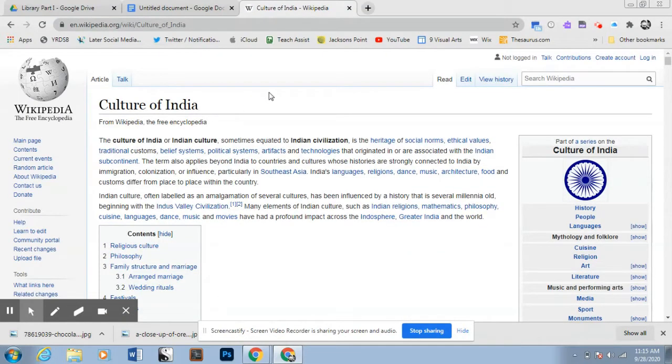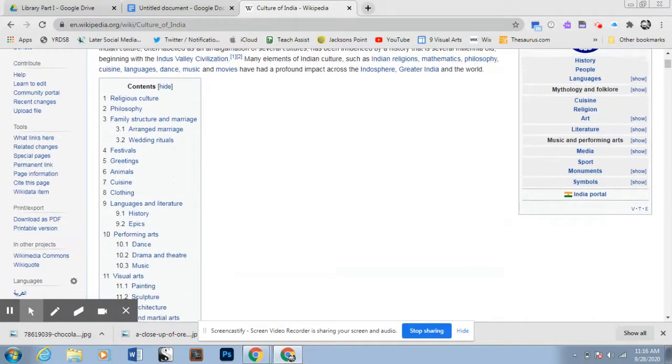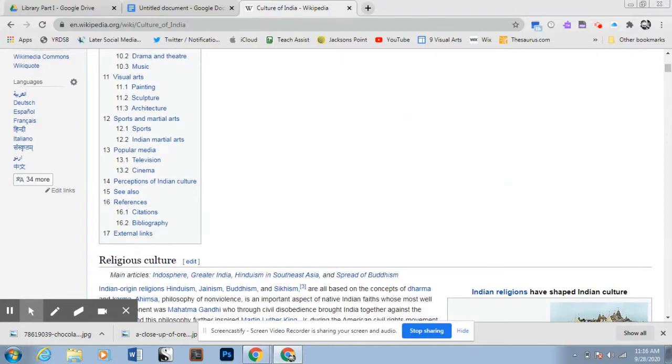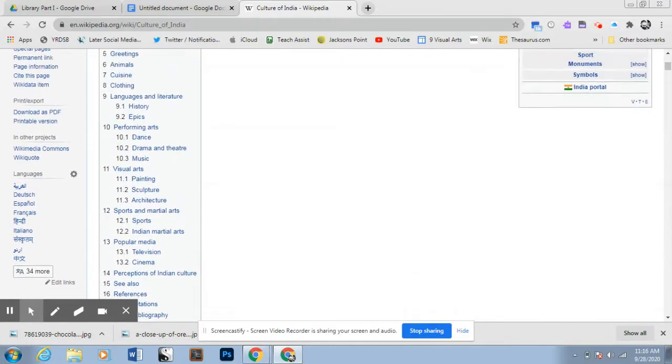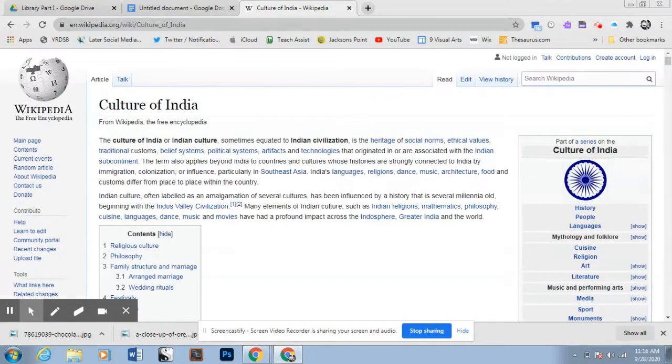This one is just on the culture of India. So currency, there's probably some current information, but for something like this, it's not as big of a deal. It's too broad. We might find some general information if we sift through, but we want something more specific to our topic. And as you can see, we get all the way down there, we don't have an author. It's a .com.